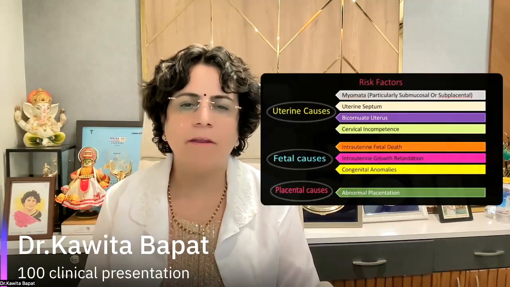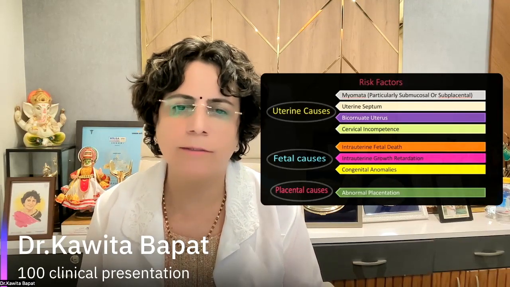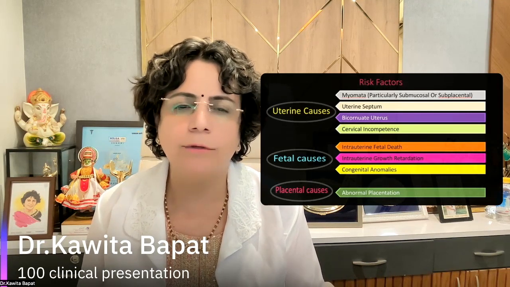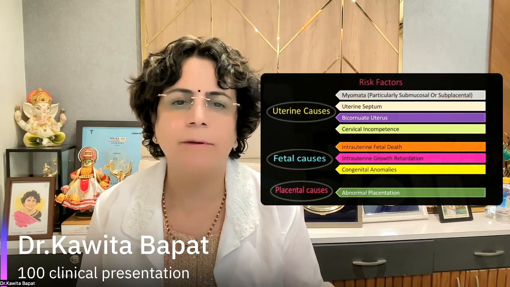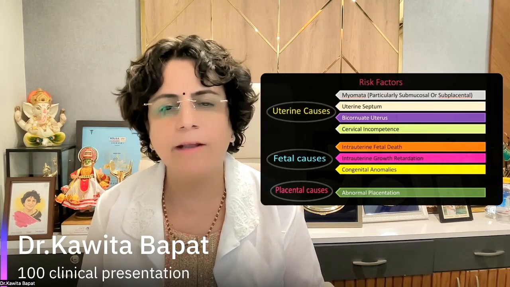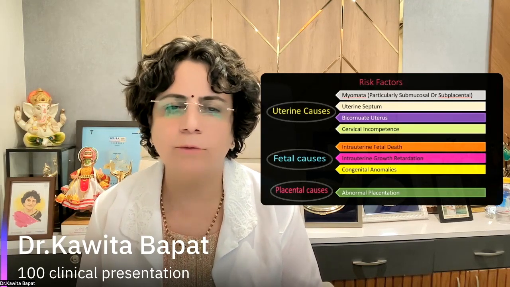Now, when we discuss the risk factors, we divide them into three ways: uterine causes, fetal causes, and placental causes. When we talk about the uterine causes, the presence of myoma, submucosal or subplacental, can lead to preterm labor. If there is a uterine septum, bicornuate uterus, or cervical incompetence, then it can lead to preterm labor.